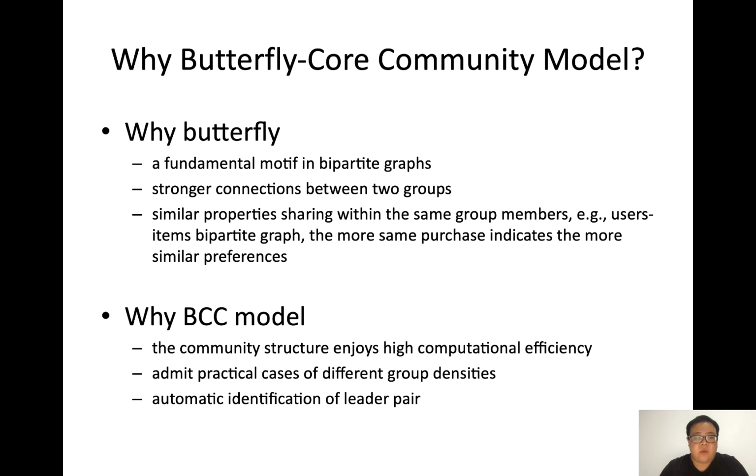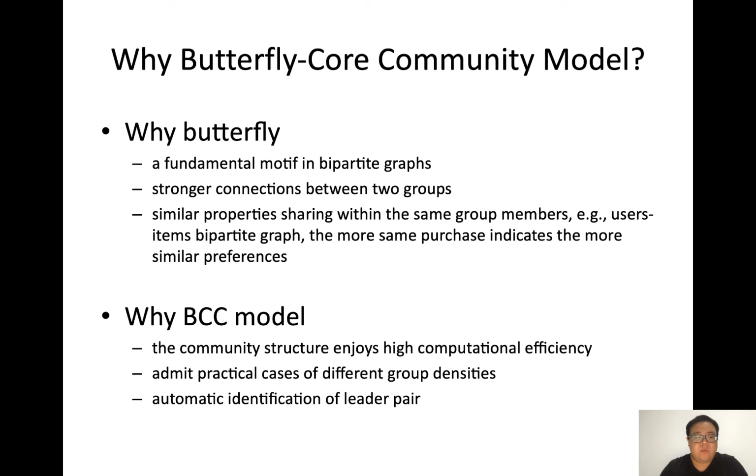Butterfly is a good choice to model the interactions between two groups, as it is a fundamental motif in bipartite graphs. Take an example in the user-item bipartite graph. Two users buying the same two items will form a butterfly. The more same purchases, the more similar the preferences. The BCC model enjoys high computational efficiency.